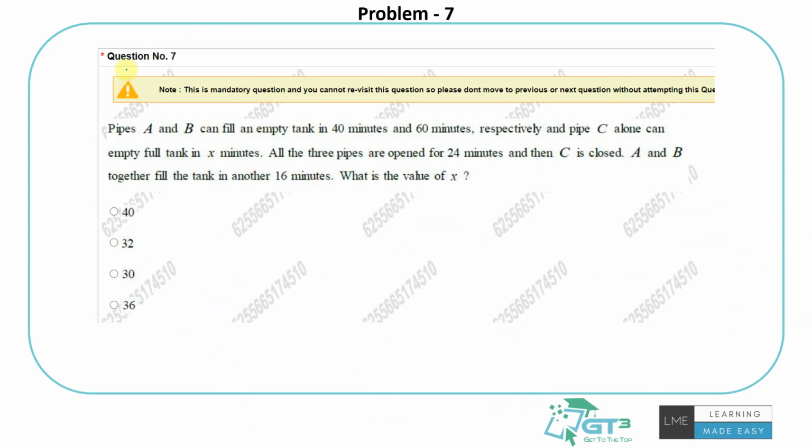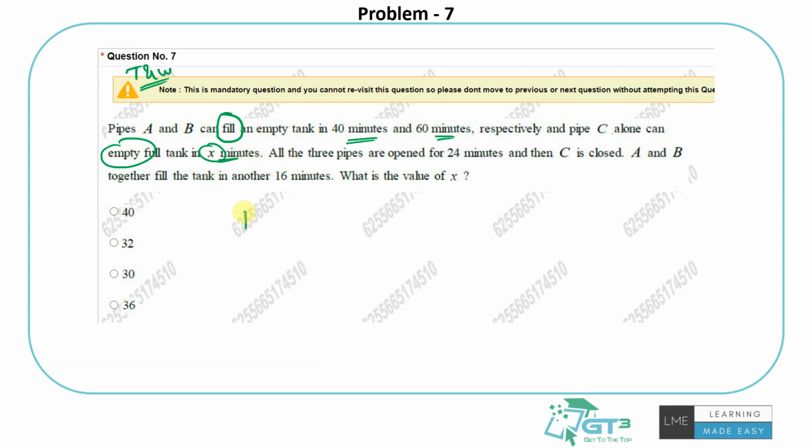So pipes 1, so basically in a way I always treat it as an extension of time and work. So pipes and cisterns. They're saying pipe A and B can fill an empty tank in 40 and 60 minutes, and pipe C can empty, that is leak, remove the full tank in X minutes. I don't know this, that's what I need to find. All 3 pipes are open for 24 minutes and then C is closed. A and B together fill the tank for the next 16 minutes. I need to understand this.